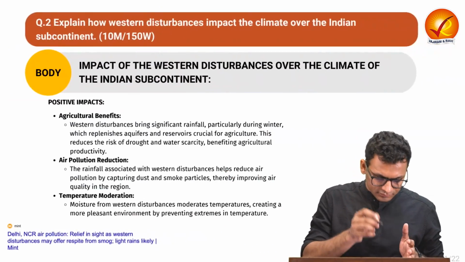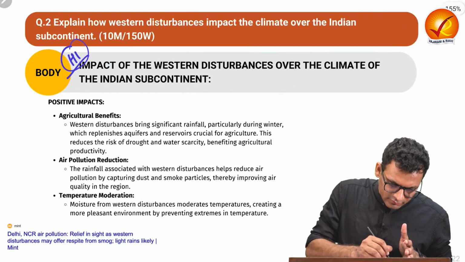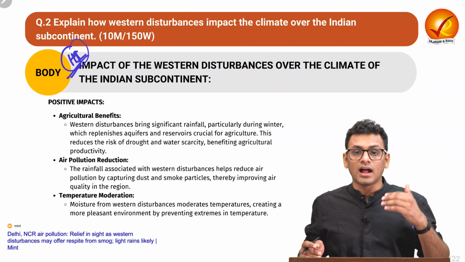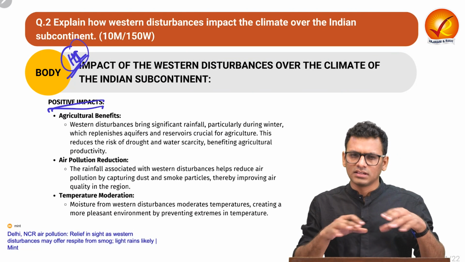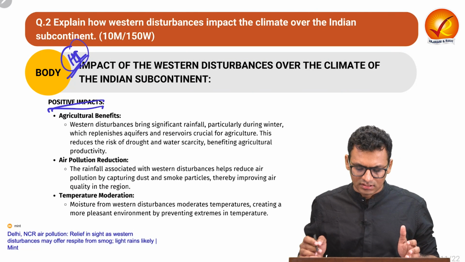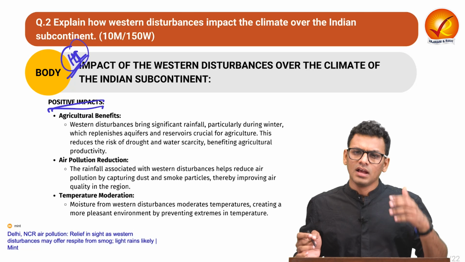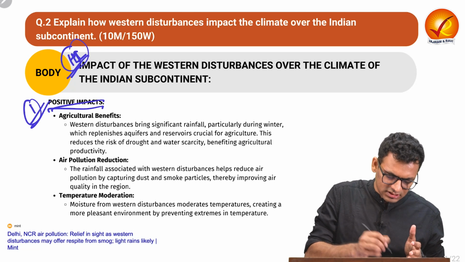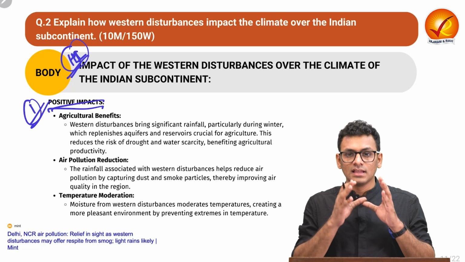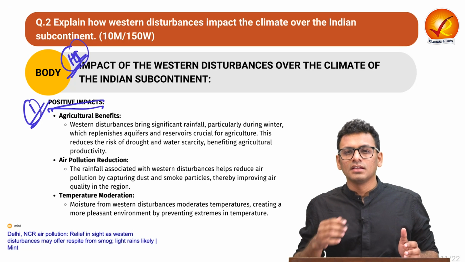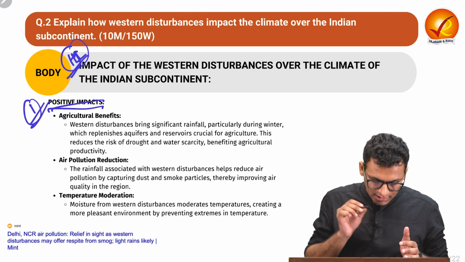In the body, we will be delving with impacts. You can start with the heading 1 as in the positive impact. A bigger heading you can talk about as in impact of Western disturbances over the climate of Indian subcontinent, and you can start with the positive impact. You can talk about how it actually benefits the agricultural productivity through water restoration and conservation.